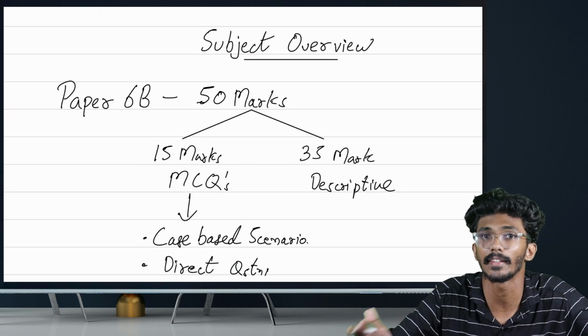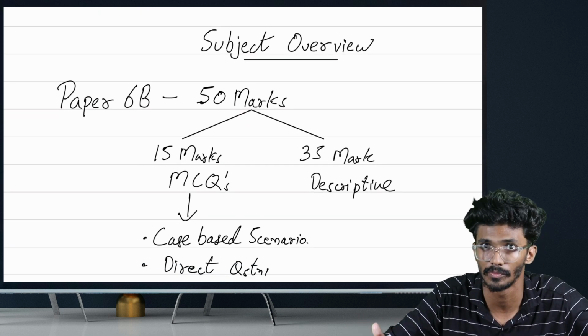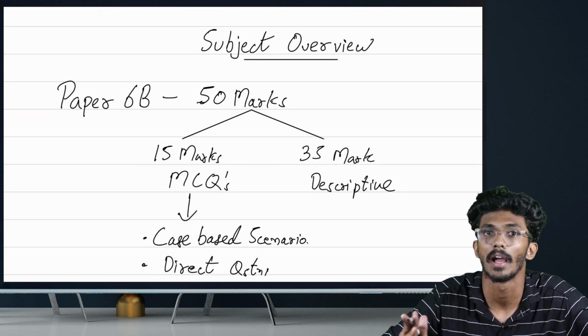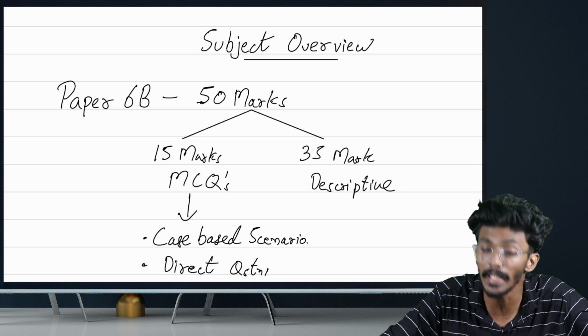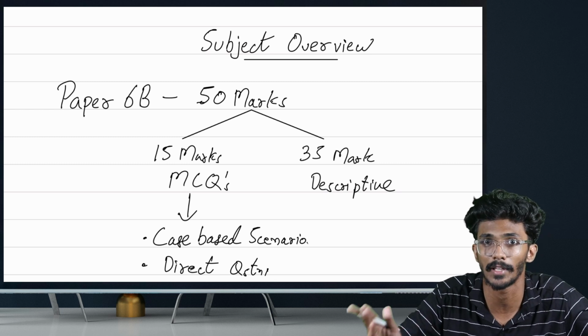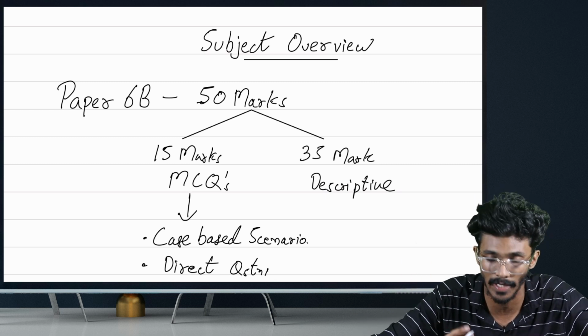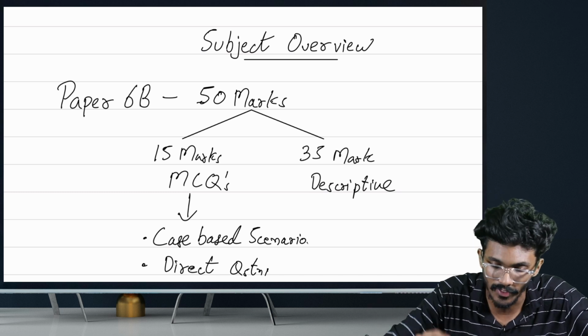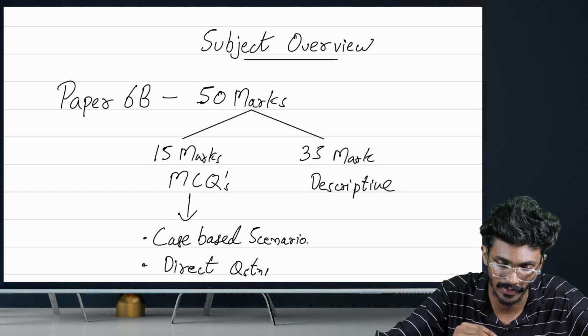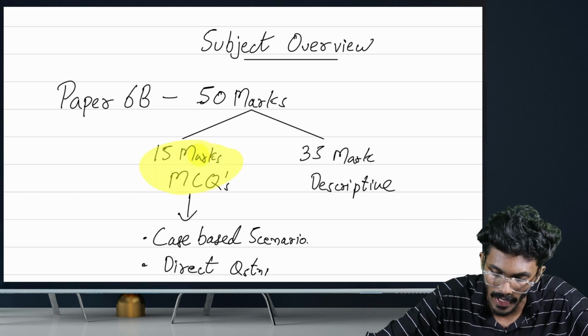Next, we can talk about the subject overview. How is our subject structured? Our paper is paper number 6B, Strategic Management. Along with F1, we have a 50 marks Strategic Management paper. In these 50 marks, 15 marks is for MCQs.